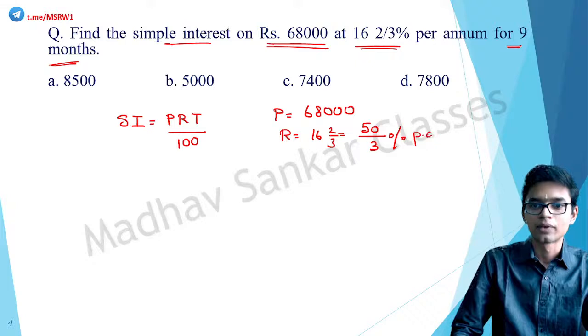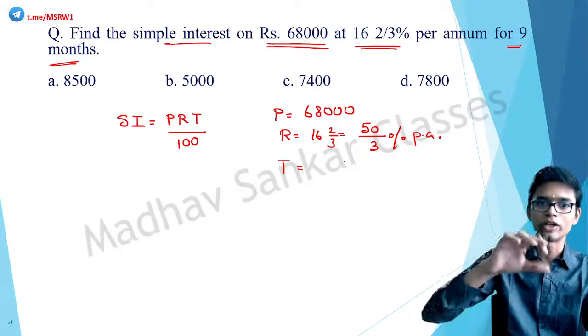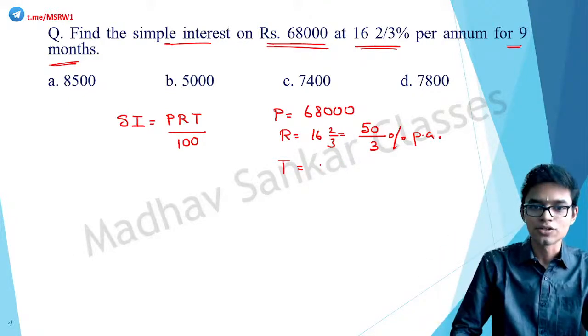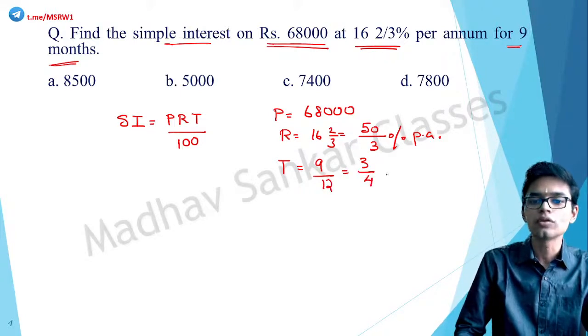And what is time? Time is 9 months. So when you put time in this formula, please convert it into years. So 9 by 12 years, that is 3 by 4 years.